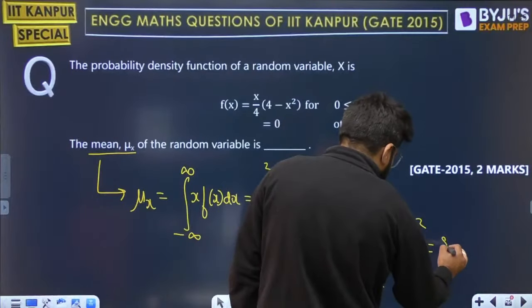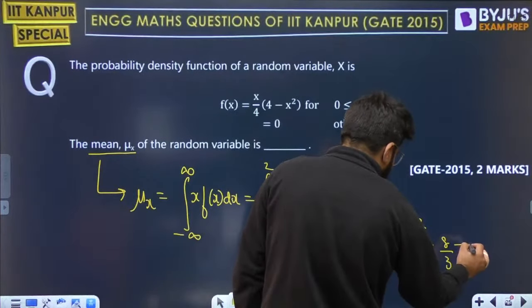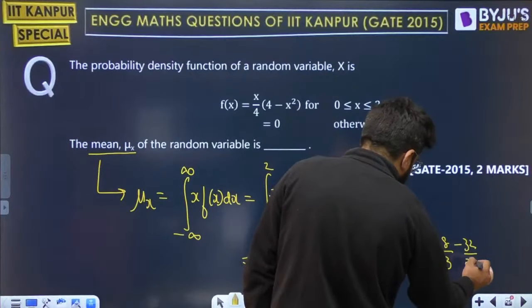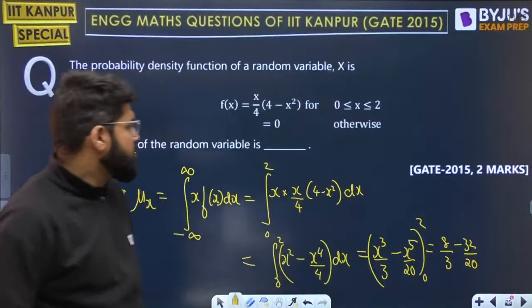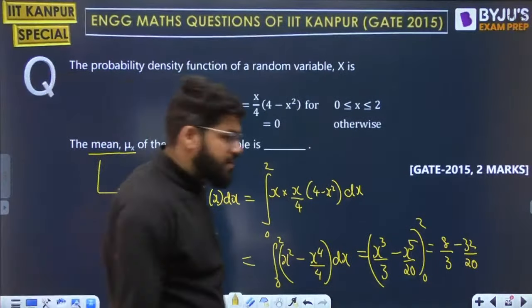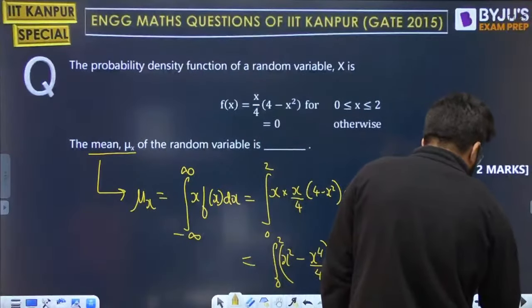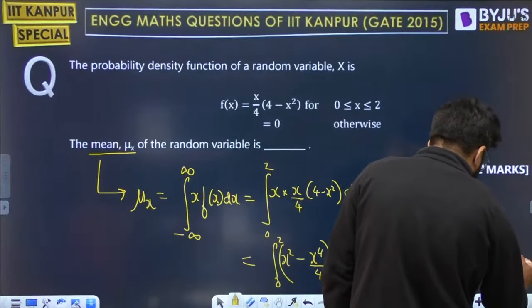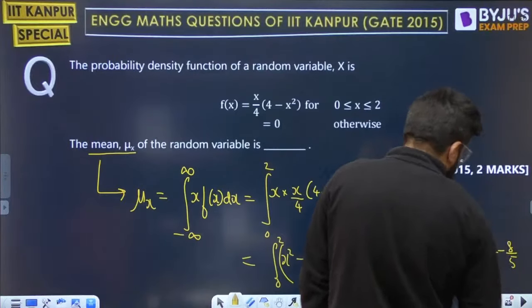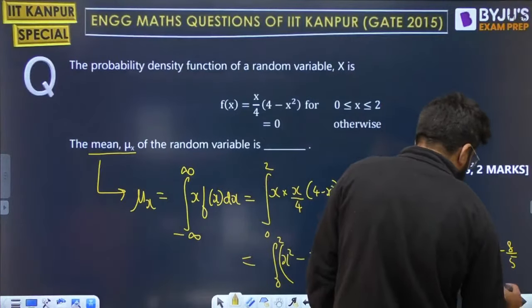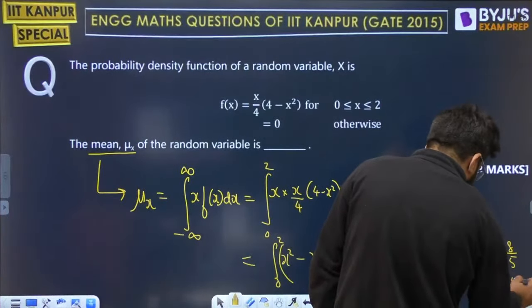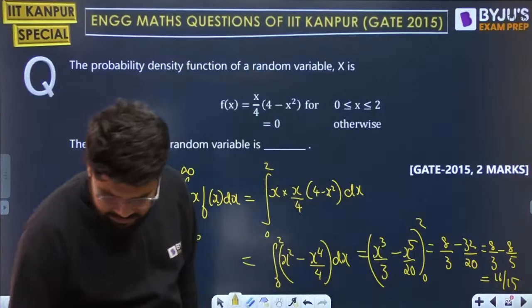So it is going to be 2 cube, that is 8 by 3, minus 2 to the power 5, that is 32 by 20. Lower limit is 0. So 8 by 3 minus 32 by 20, or that is 8 by 3 minus 8 by 5. Taking 8 common, 5 minus 3 is 2, so 16 divided by 15.